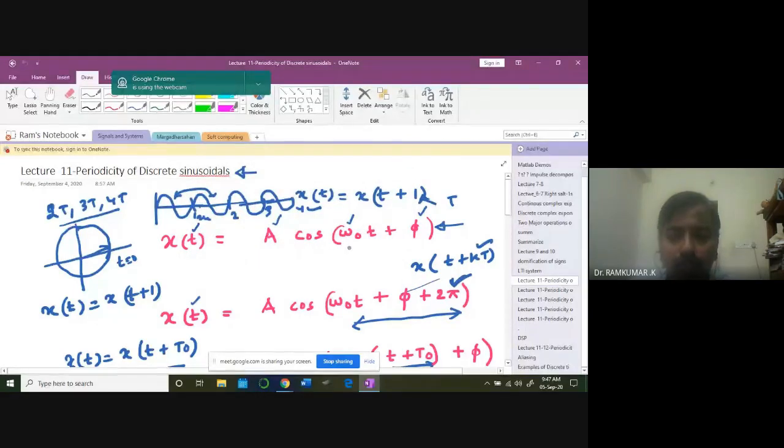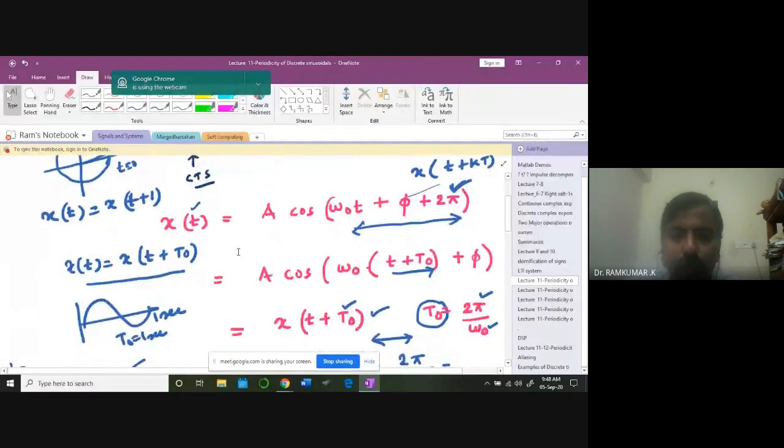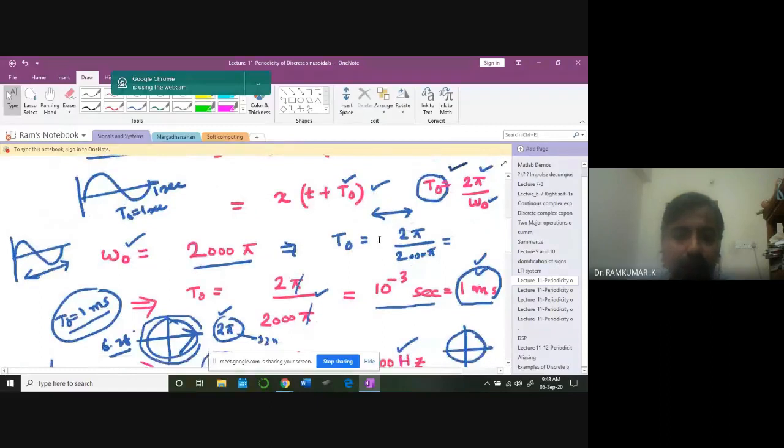We are talking about sinusoidal waveforms like omega naught. What is this? This is the continuous time sinusoidal signal. Naturally, when you introduce 2 pi as a phase shift, you are going for one full rotation. So the time period is going to be 2 pi by omega naught. When I bring in 2 pi along with omega naught, I have to divide by omega naught in order to get T naught. So T naught equal to 2 pi by omega naught is the basic idea, the time period.